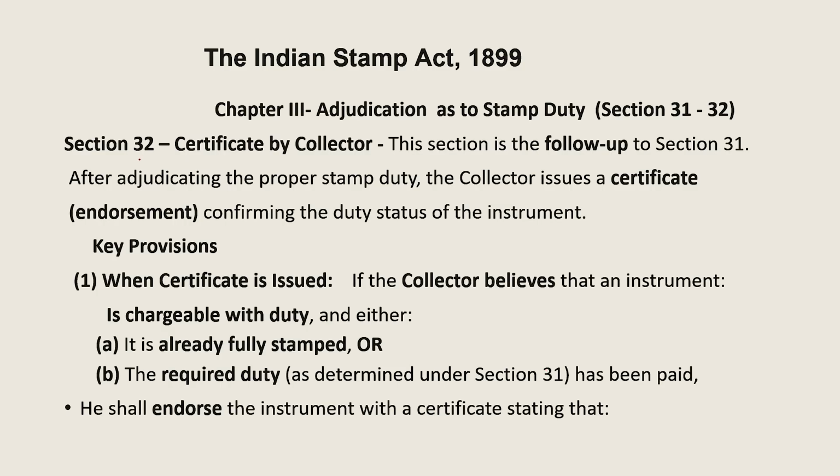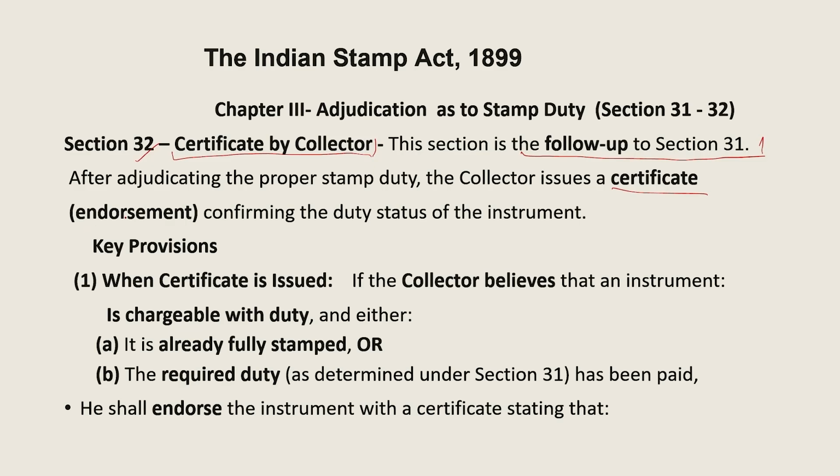Now what is section 32? It discusses when the Collector will issue the certificate. This section is basically the follow-up to section 31. After the adjudication of the proper stamp duty, the Collector issues a certificate. So what does it mean?